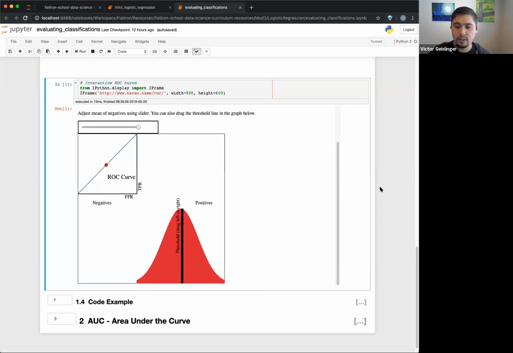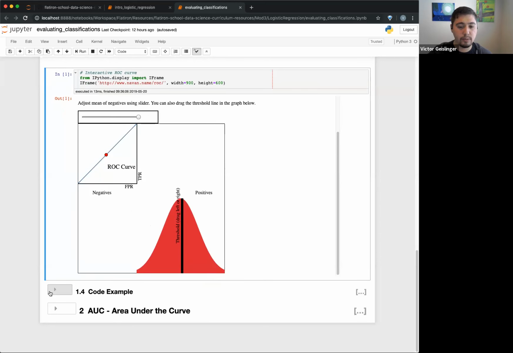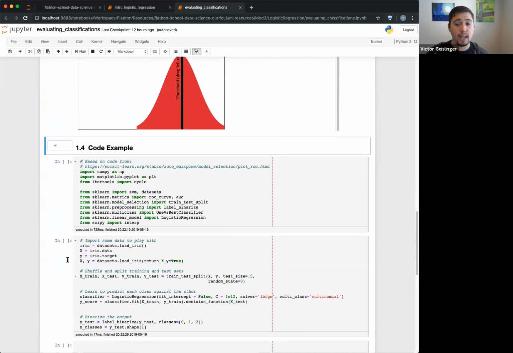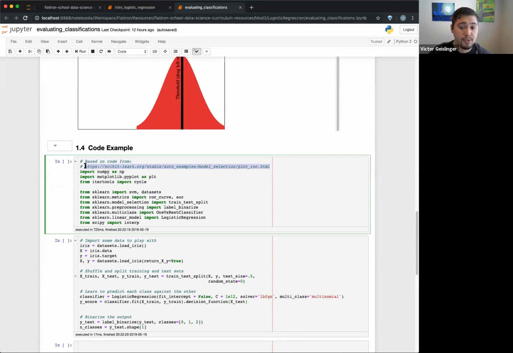Okay, cool. So I think this one would be good to actually show some code examples. So this right here, I took the concept from scikit-learn, basically where sklearn comes from.